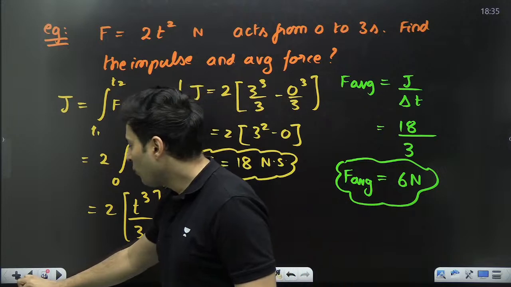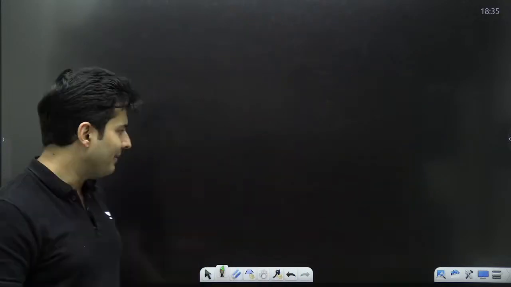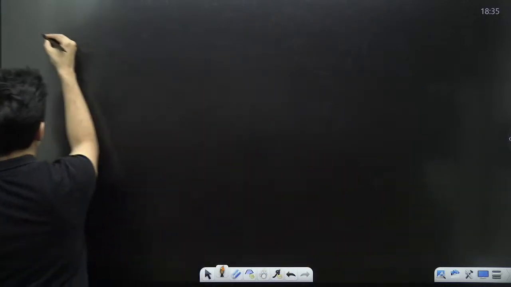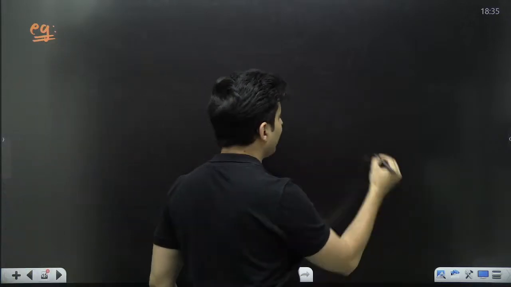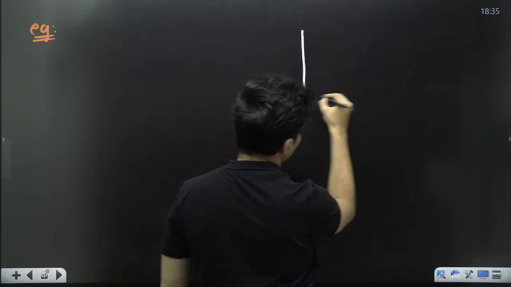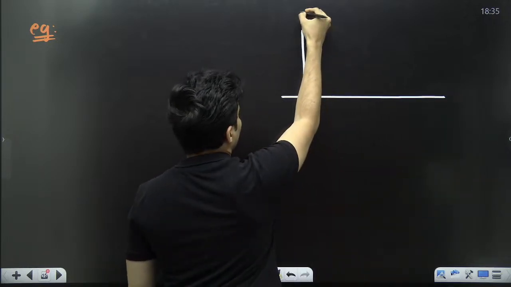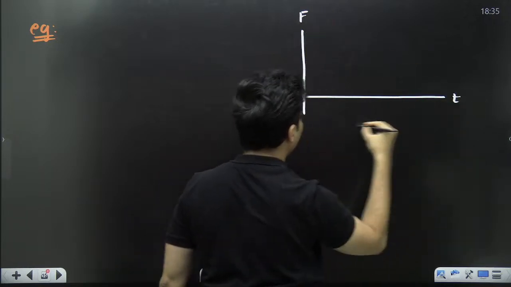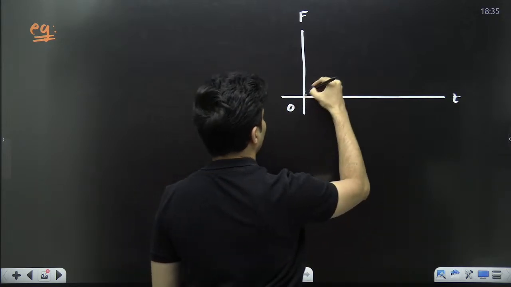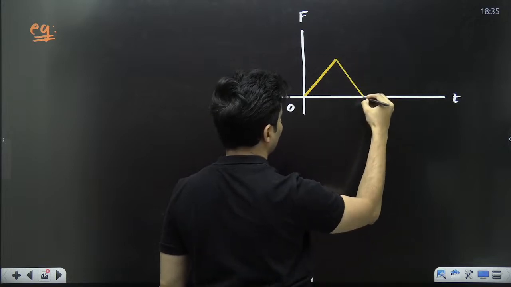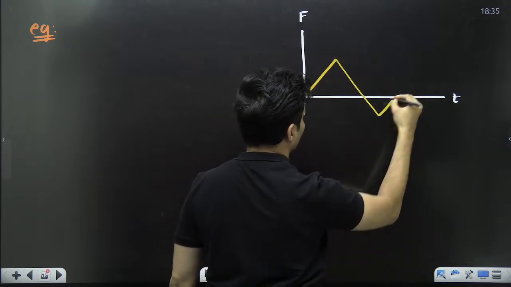One more question I will give you, graphical. Try to solve this as well, and then we'll go to the law of conservation of momentum. Imagine there is a graph given like this. This is force, this is time, and the graph goes in this manner. It increases, goes down, and goes here.